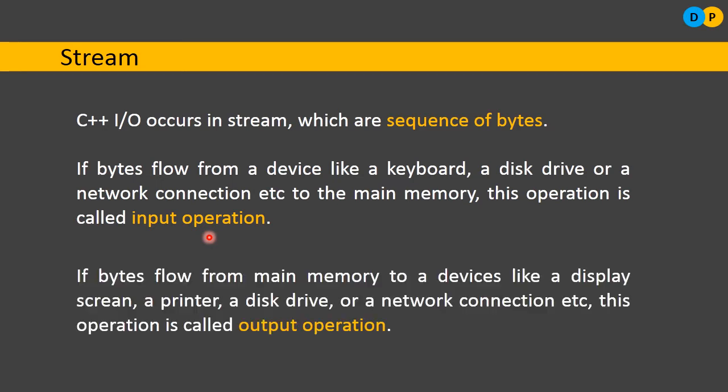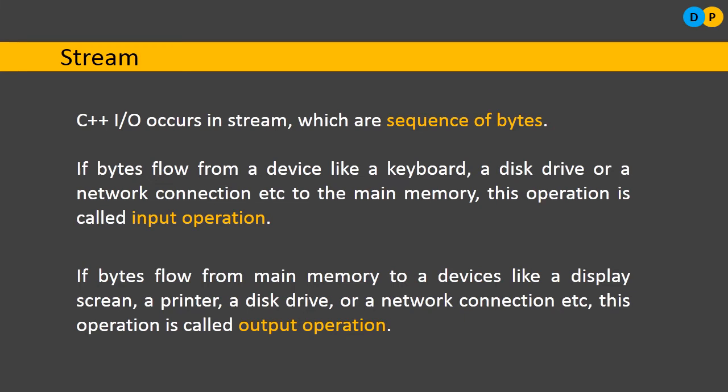On the other hand, if the bytes flow from the main memory, the primary memory, towards display units, that is the monitor, or towards a printer, a disk drive, or a network connection, then this operation is termed an output operation. At any point of time, in order to work with our program, we will be doing either an input operation or an output operation, or sometimes we will use both.